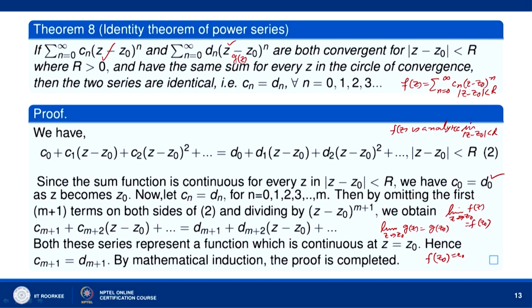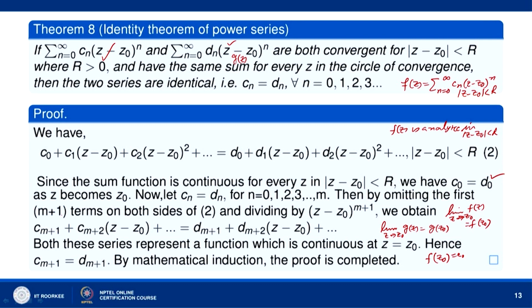Now, let us assume that C n is equal to D n. We are going to prove that C naught is equal to D naught, C 1 is equal to D 1, C 2 equal to D 2 and so on. So, let us assume that C n is equal to D n for n is equal to 1, 2, 3 and so on up to m. Then we shall show that C n is equal to D n for n equal to m plus 1 also. So, when C naught is equal to D naught, C 1 equal to D 1, C 2 equal to D 2 and C m equal to D m, then we can omit the m terms from both the sides.